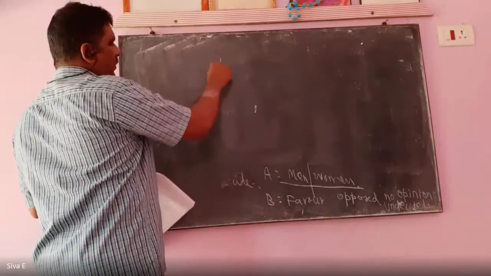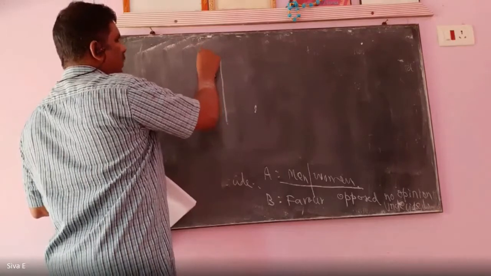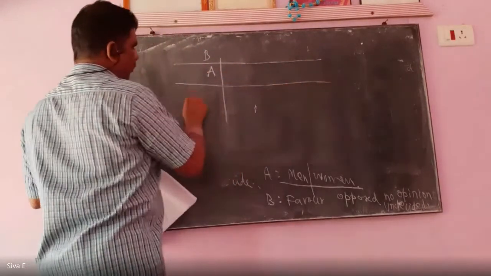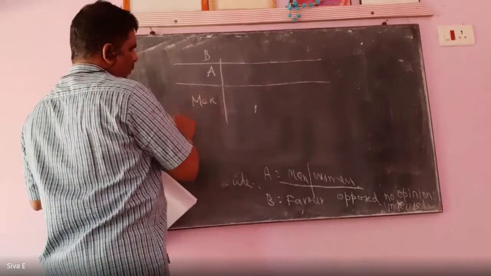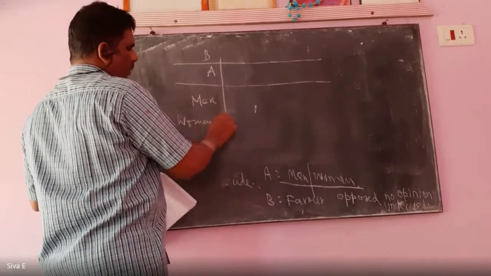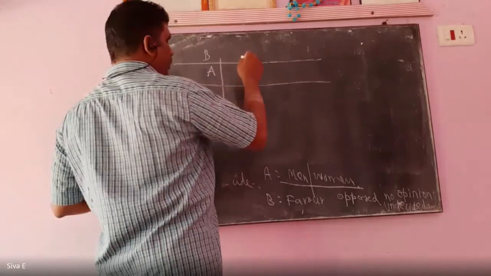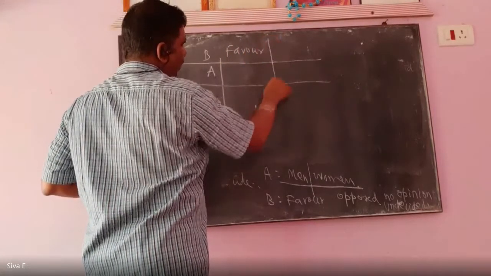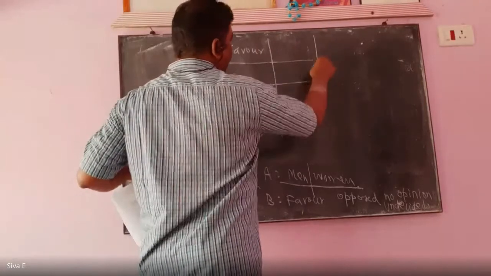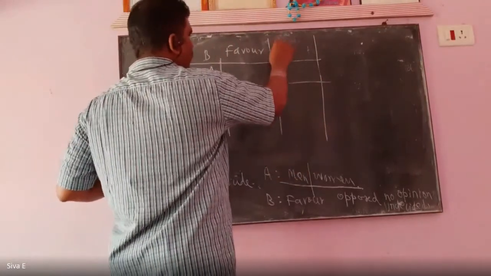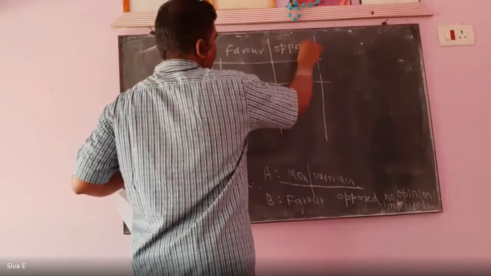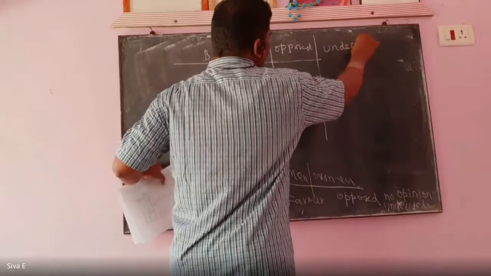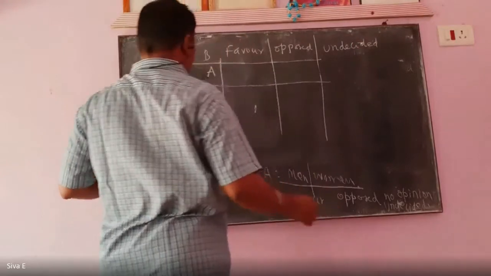So A is men, women. Columns are favor, opposed, undecided.